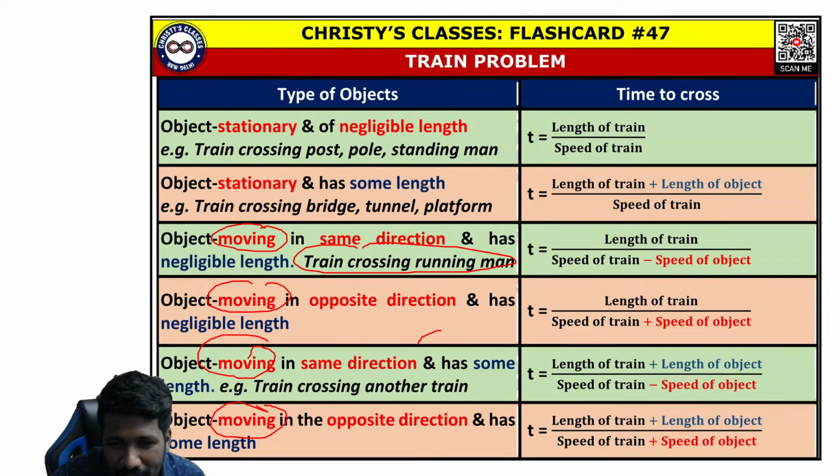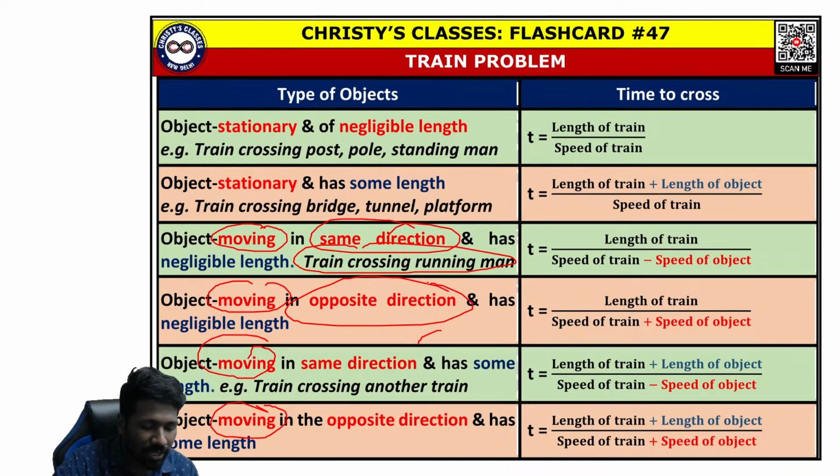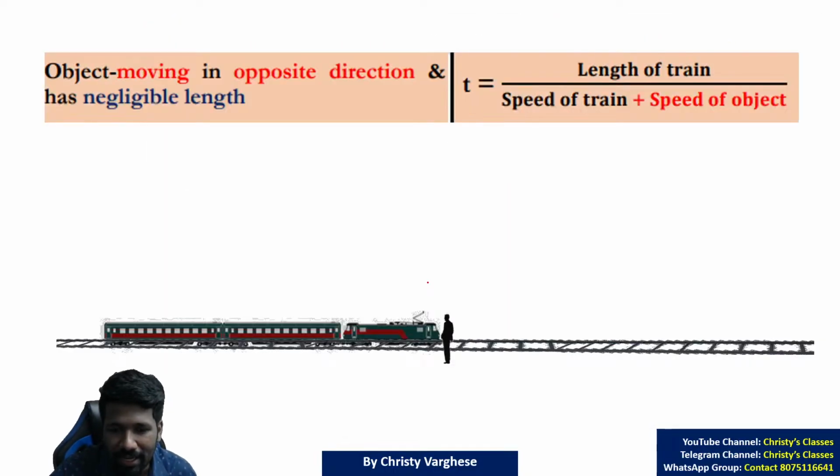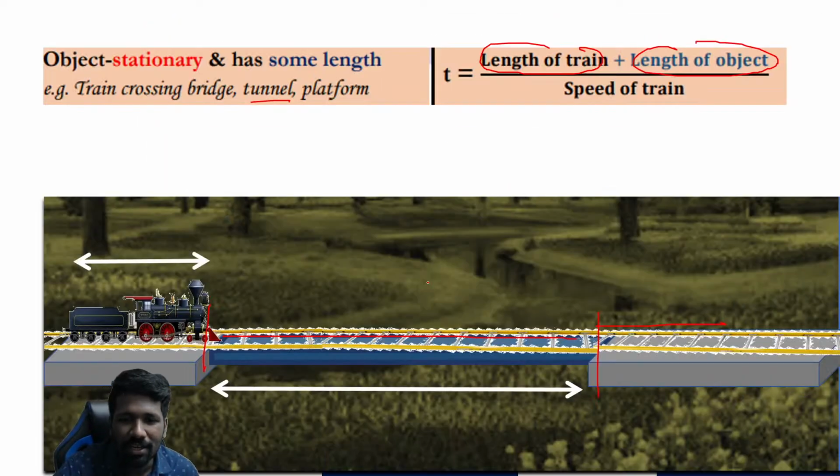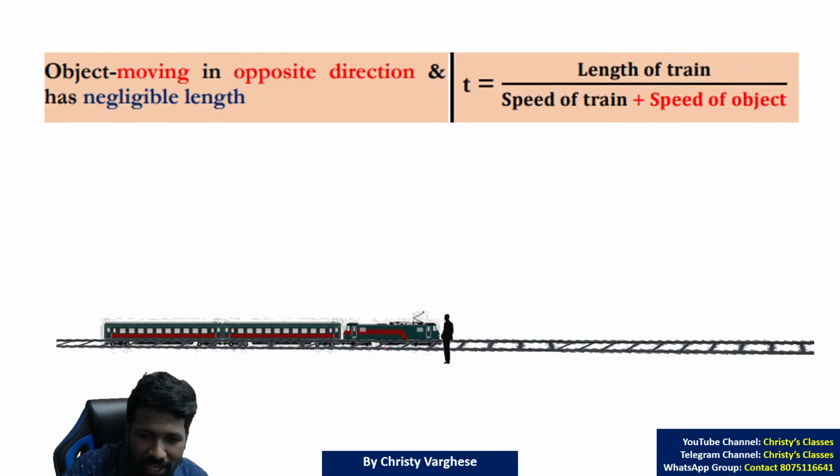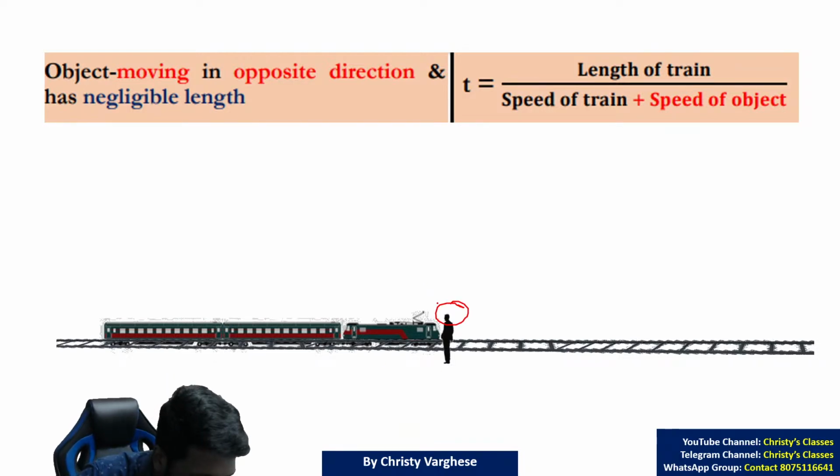So anyway, train crossing a running man, in this chapter, what you have to do is, a train crossing a running man means train is moving at a higher speed than the running man. So there, what all can happen? The running man can run in same direction or in opposite direction. Let us discuss both that separately. If the running man is running in same direction, look at this picture. I hope this picture is visible to you properly.